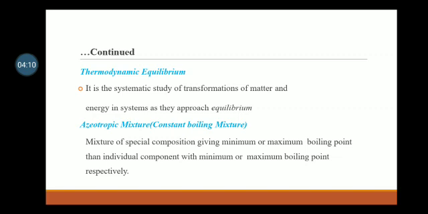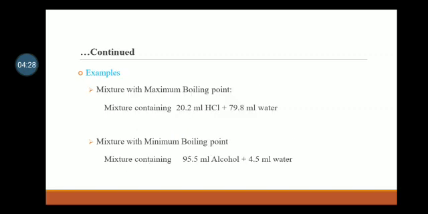Then azeotropic mixture, or constant boiling mixture. A mixture of special composition giving a minimum or maximum boiling point compared with the individual components. Some examples: mixture with maximum boiling point, a mixture containing 20.2 ml HCl plus 79.8 ml water. Then mixture with minimum boiling point, a mixture containing 95.5 ml alcohol plus 4.5 ml of water.